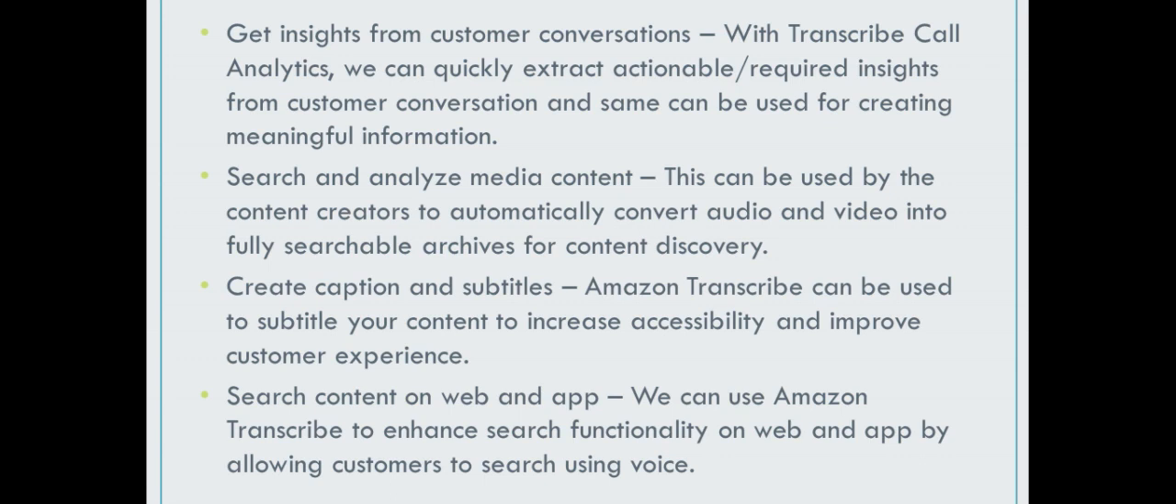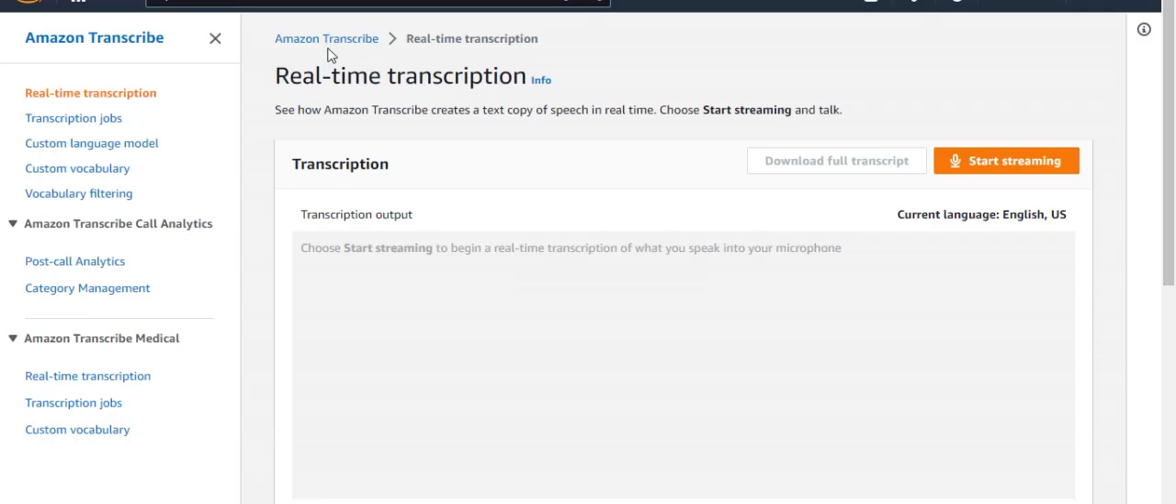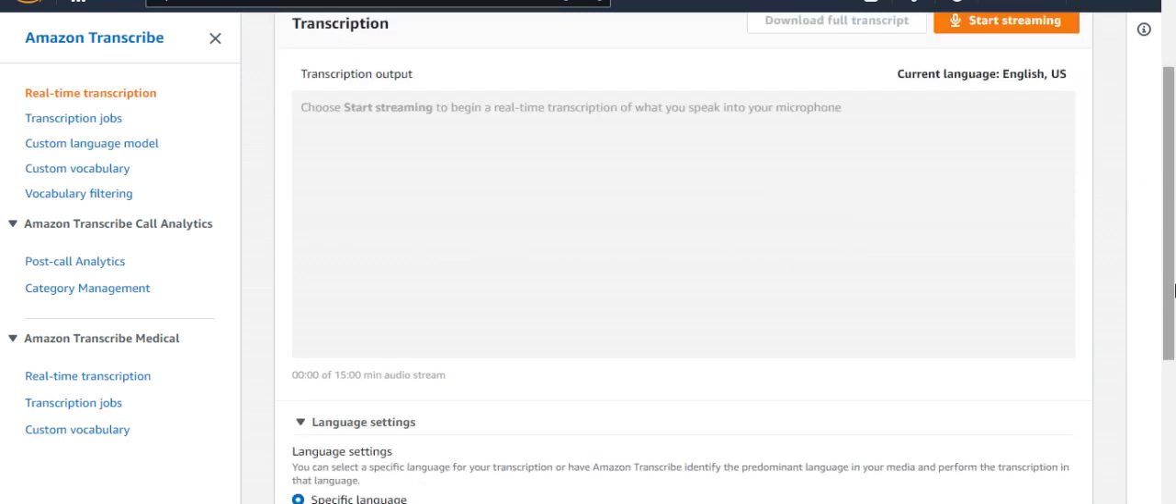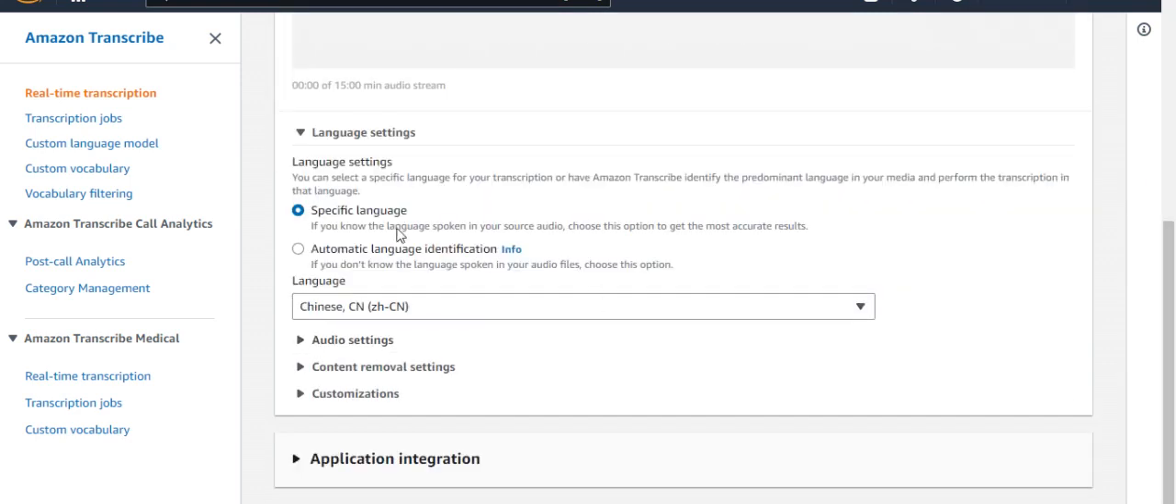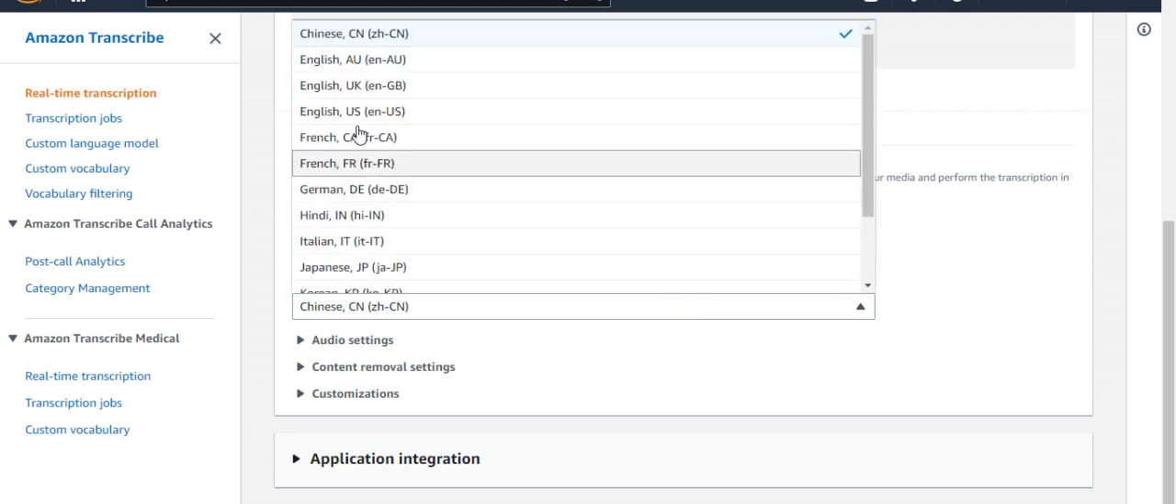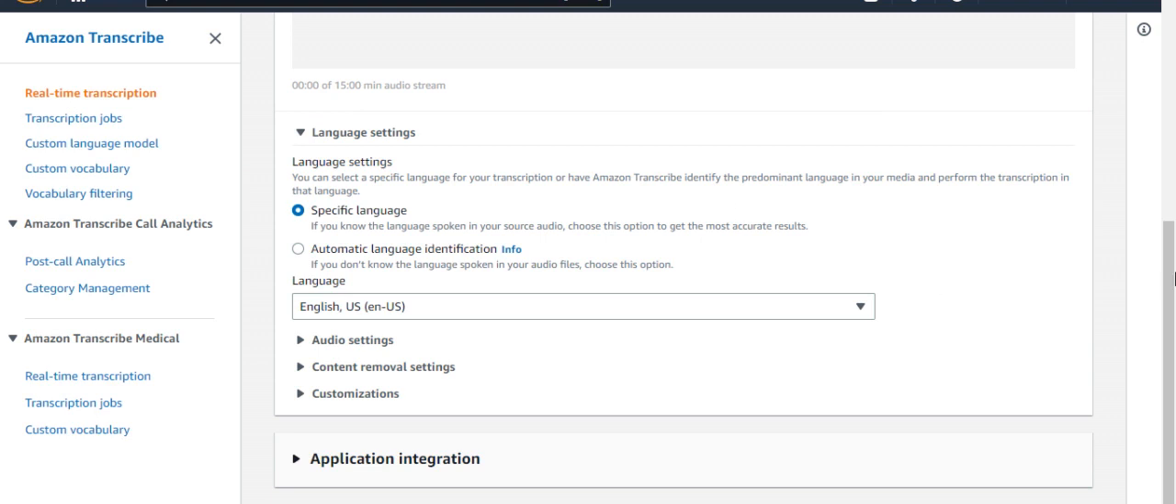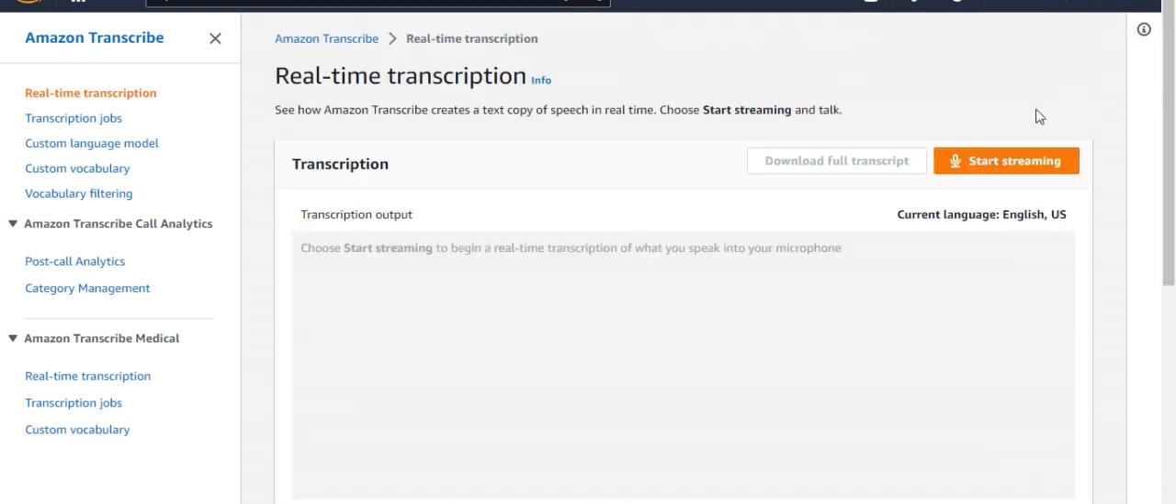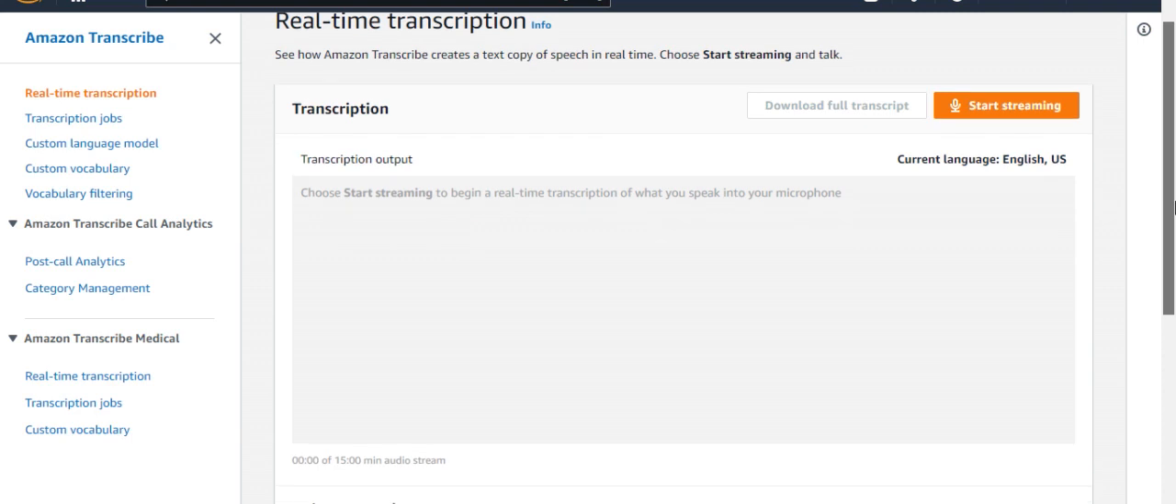Now we will see a quick demo of Amazon Transcribe just to understand how this works. Let's go to the Amazon Transcribe panel, and here we can see I have chosen real-time transcription, and let me show you what the default settings are here. I have selected a specific language here, and I'm keeping the rest of the settings as they are, and here I will choose English. Now let's see. I will click on start streaming.